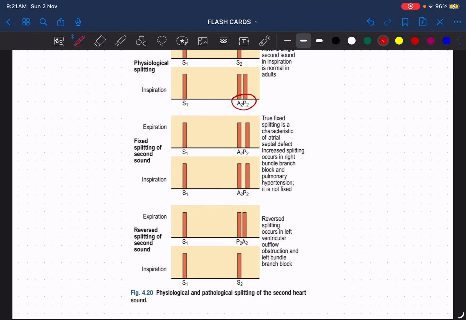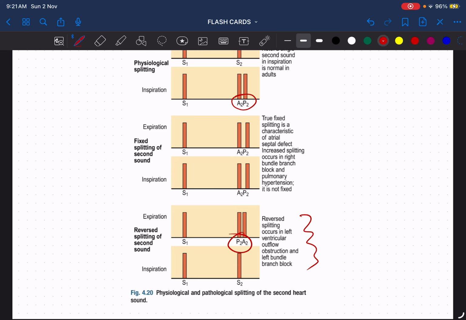What do you mean by reversed splitting? That is, P2 occurs followed by A2. That is, the closure of the pulmonary valve occurs first, followed by the closure of the aortic valve. That is called reversed splitting. It occurs in case of left ventricular outflow tract obstruction as well as in case of left bundle branch block.